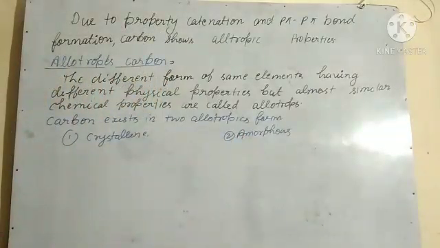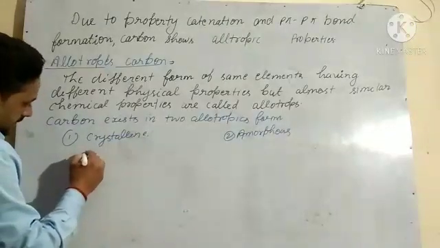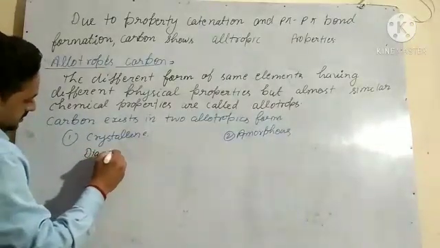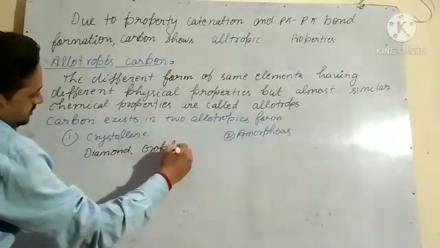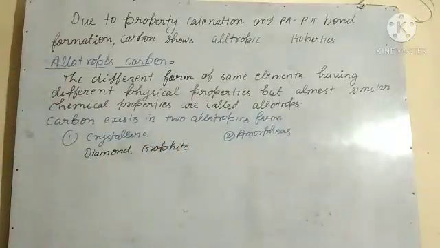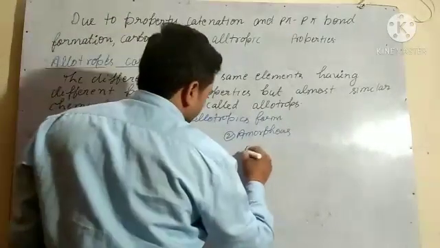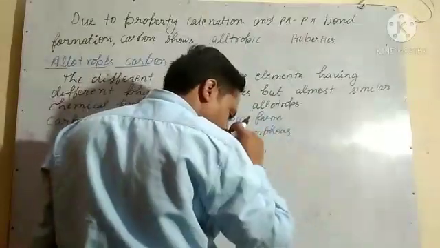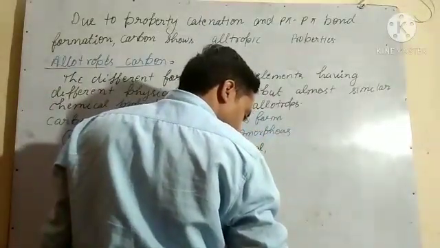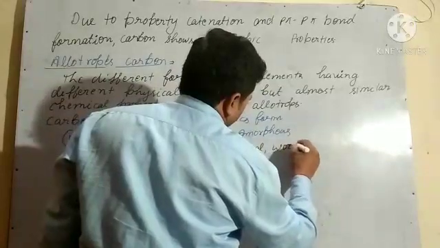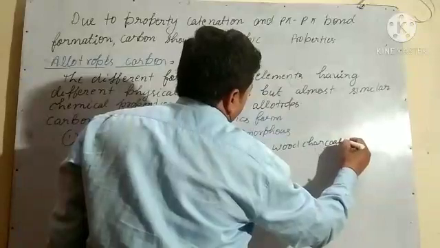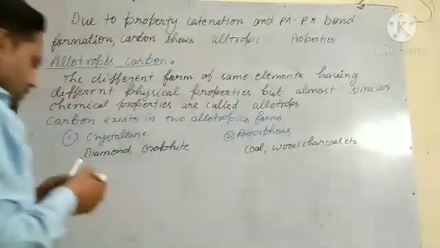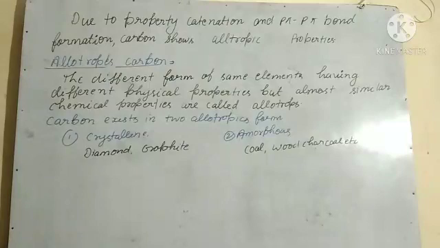In crystalline, diamond and graphite. In amorphous, coal, wood charcoal, etc. So what is the difference between crystalline and amorphous?